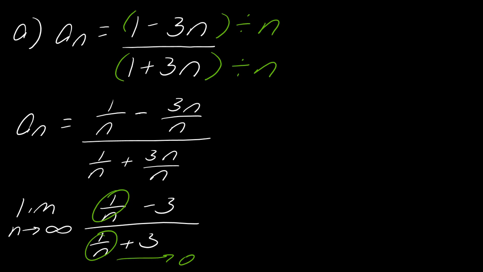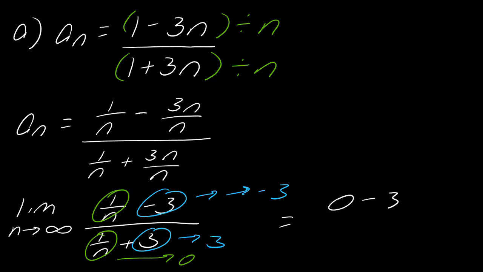And then for minus 3, this is going to converge still to minus 3, and this one's going to converge to positive 3. So what is actually happening here? We have 0 minus 3 over 0 plus 3. So I have negative 3 over 3, so this will equal negative 1. So that's what this whole thing will end up converging to. So having those limit rules and those base limits that we started with, there are a few algebraic manipulations that we're allowed to make here to figure out the value of a whole bunch of different limits.